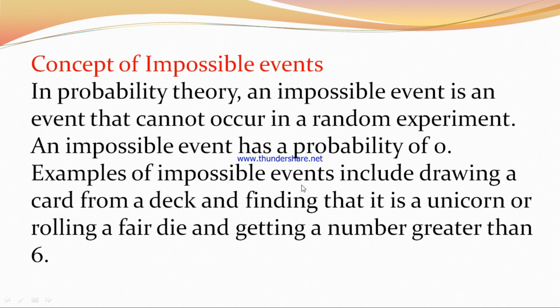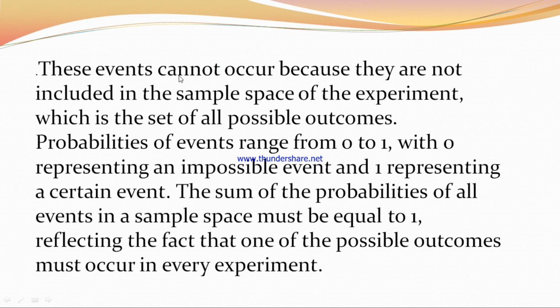Examples of impossible events include drawing a card from a deck and finding that it is a unicorn, or rolling a fair die and getting a number greater than 6. These events cannot occur because they are not included in the sample space of the experiment, which is the set